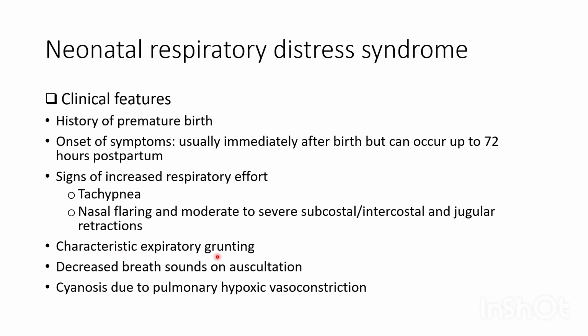Characteristic expiratory grunting. Affected infants exhale through a partially closed glottis, limiting alveolar collapse in an effort to increase intrapulmonary pressure. That is why a sound or voice is produced which is called grunting. Decreased breath sounds on auscultation. Cyanosis due to pulmonary hypoxic vasoconstriction. Cyanosis, which improves on oxygenation, is of pulmonary nature, while cyanosis, which does not improve on oxygenation, is more probably of a cardiac cause.